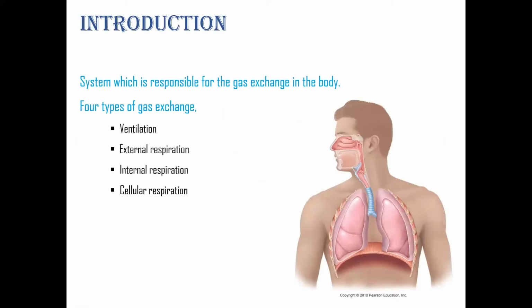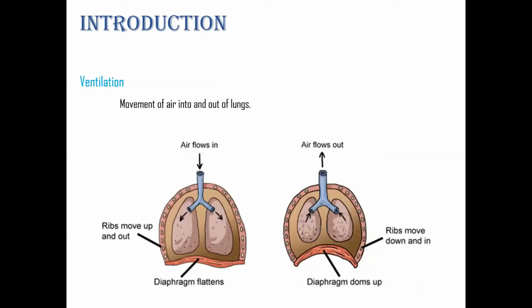First one is ventilation. Second one is external respiration. Internal respiration is the third one, and the fourth one is cellular respiration. Ventilation is the process of the movement of air into the lungs and out of the lungs.